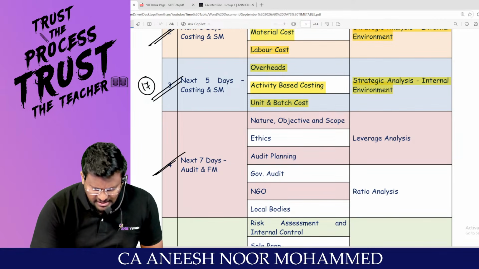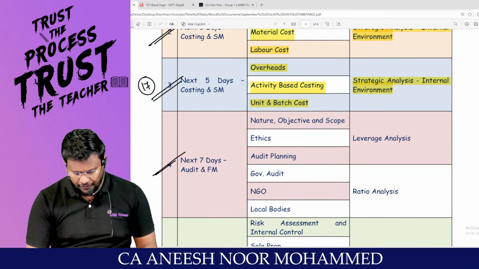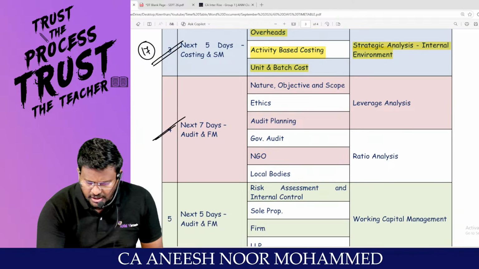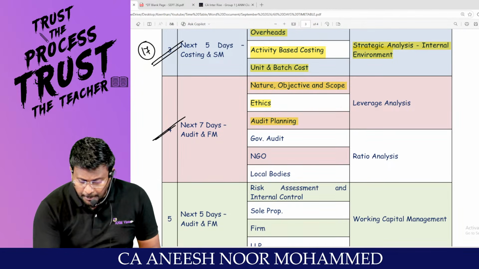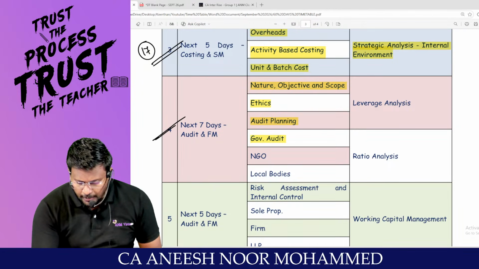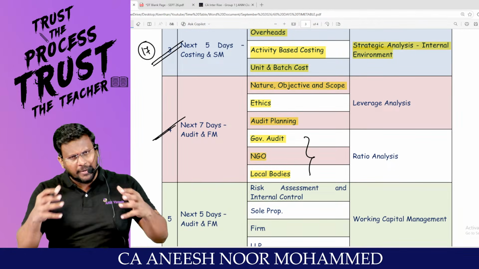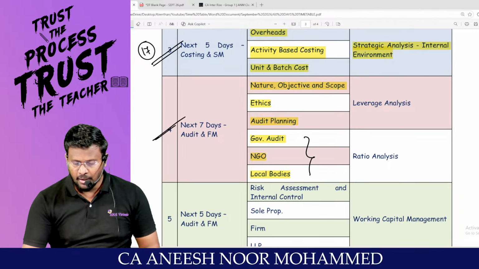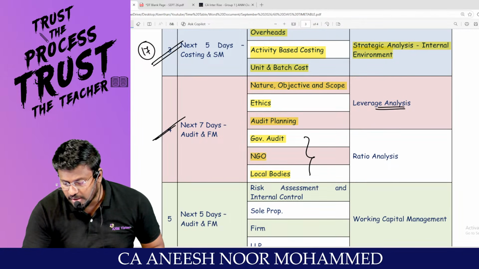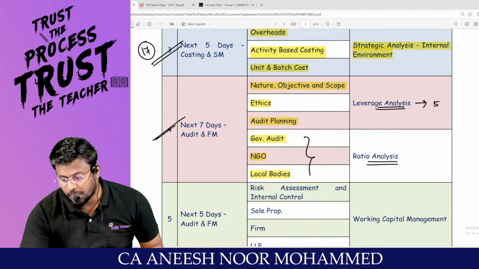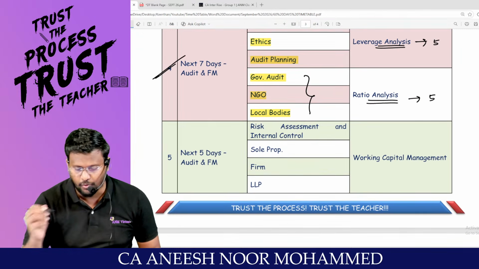For the next 7 days, come back to the next combo, audit and FM. In audit, prepare nature, objective, scope, ethics, audit planning, SA 300, government audit, NGO, local bodies, because these are various entities. We can split the various entities into various parts. In FM, prepare leverage analysis and ratio analysis. Leverage analysis will come for 5 marks and ratio analysis will come for 5 marks.